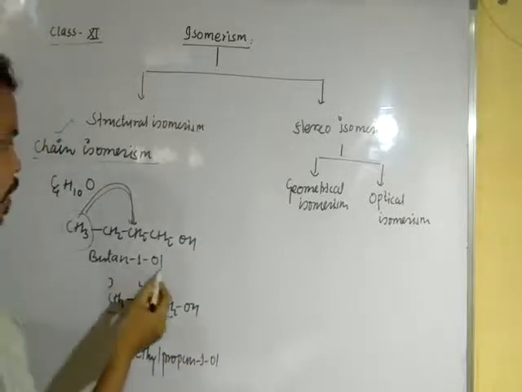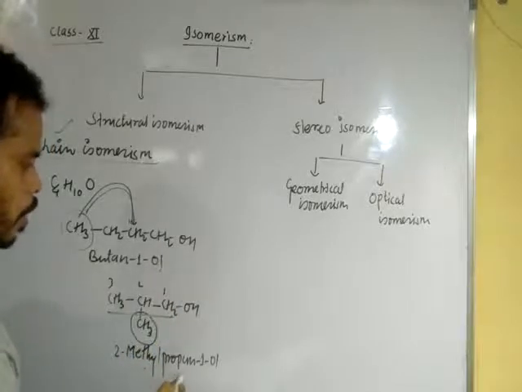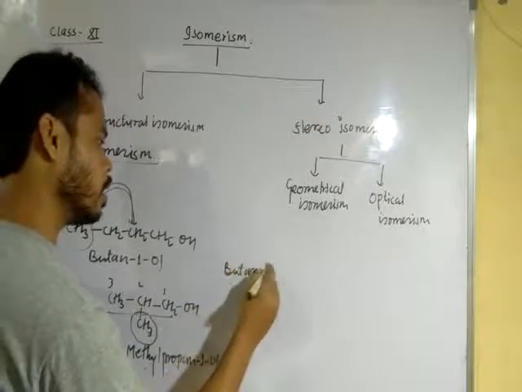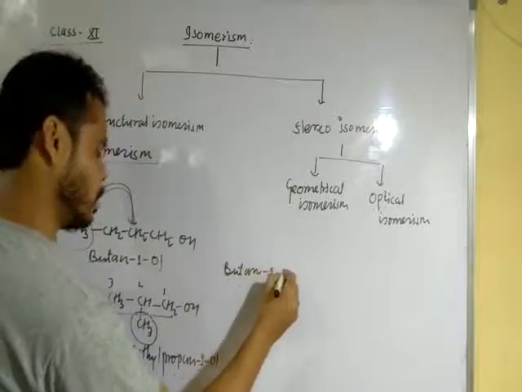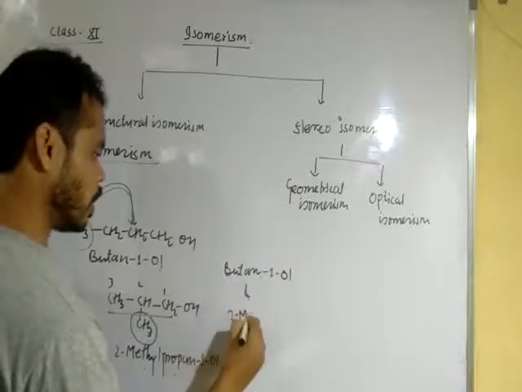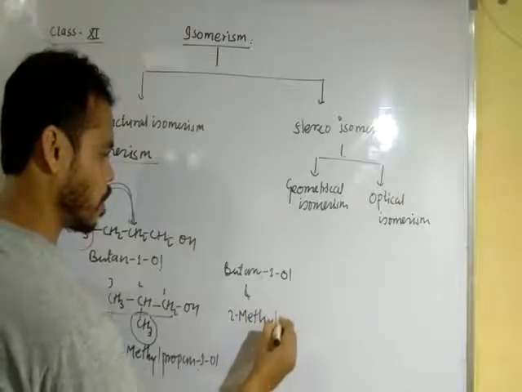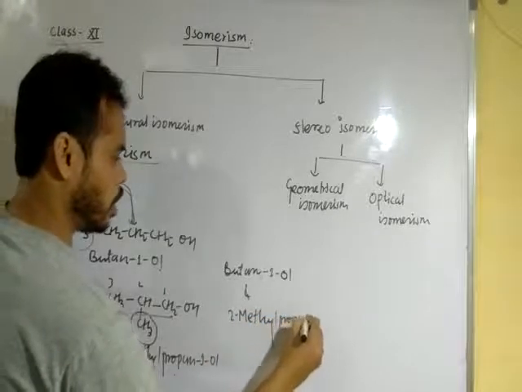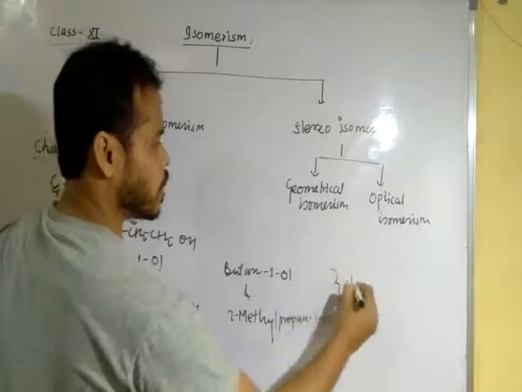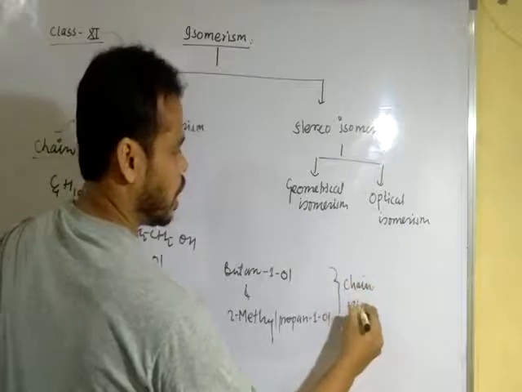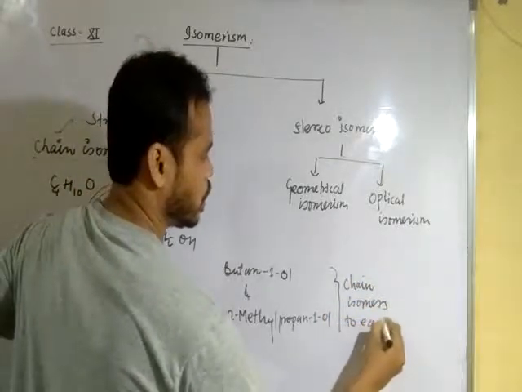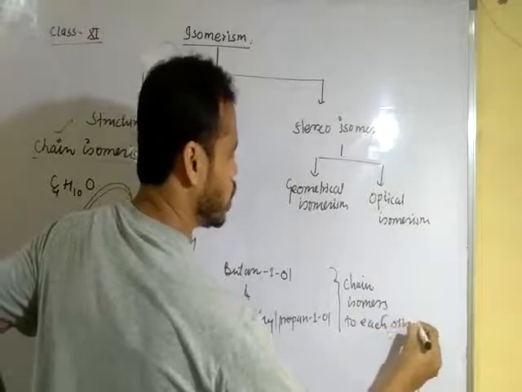So butan-1-ol and 2-methylpropan-1-ol are chain isomers to each other.